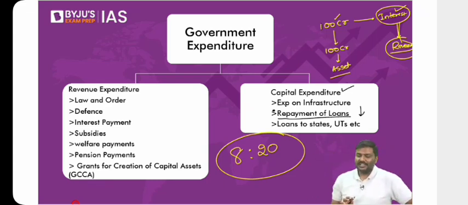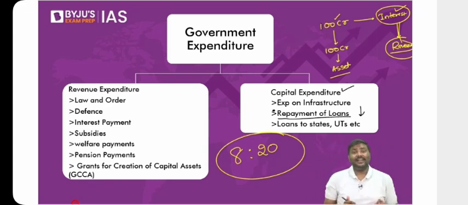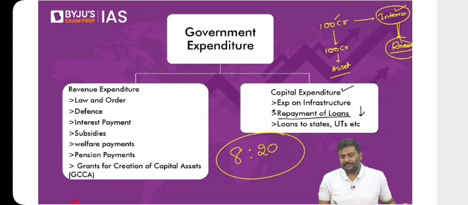So what is this public debt then? Now please understand this carefully. Imagine the government of India in financial year 22 borrows 100 crore rupees. In financial year 23 it borrows 200 crore rupees. Now can I simply say the government of India's fiscal deficit in financial year 22 was 100 crore and the fiscal deficit in financial year 23 is 200 crore.